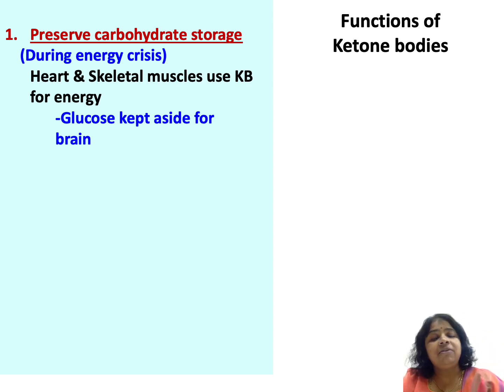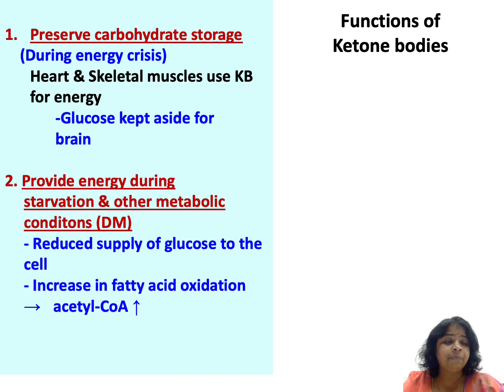So, why are we synthesizing these ketone bodies? One, probably because they can be easily transported, do not require any carrier molecule for their transport. So, it is easy to transport them to all tissues, and especially useful when the body is in a fasting condition, so that the glucose that is there can be kept aside for tissues which exclusively require glucose for their energy needs.